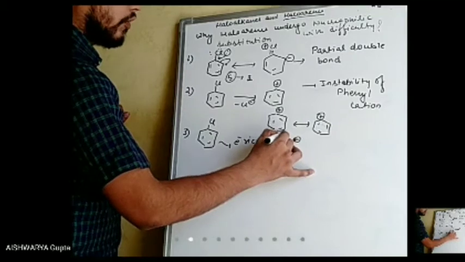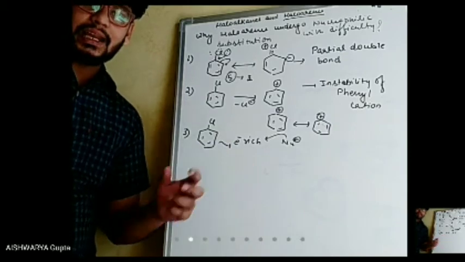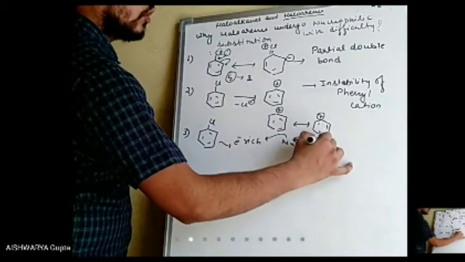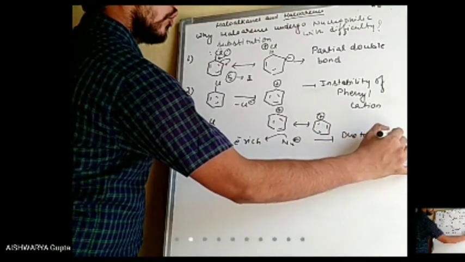Nucleophiles are also electron rich. So between these two electron rich species there will be repulsion. So the third reason was possible electron repulsion.